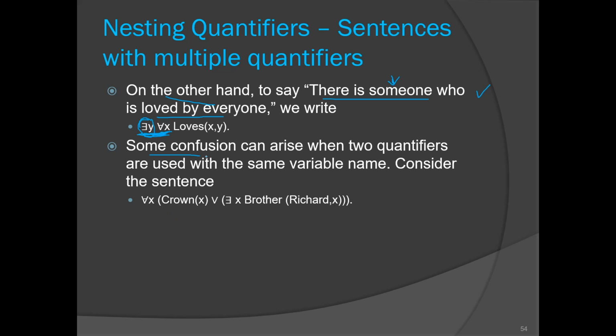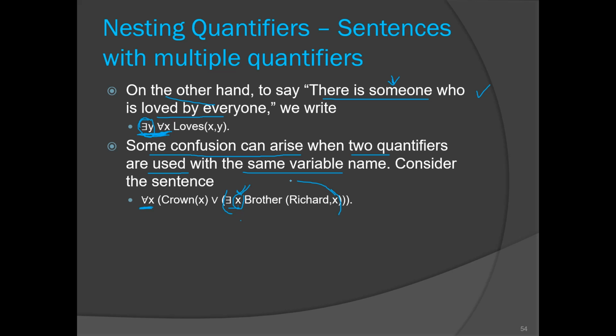Now some confusion can arise when two quantifiers are used with the same variable name. So here we have an outer universal quantifier, and in the inner bracket we have also used the same variable, that is x. Now this x will overrule the scope of this outer x. So this bracket is from here to here, right?